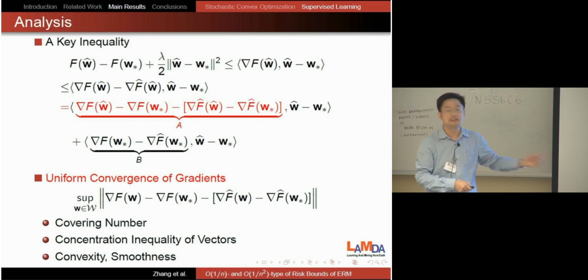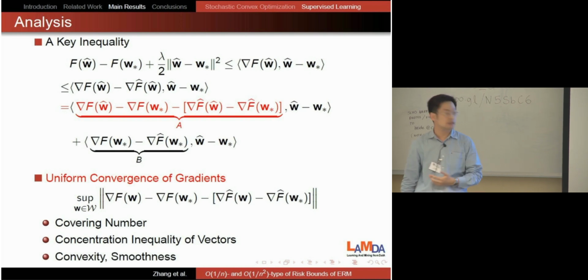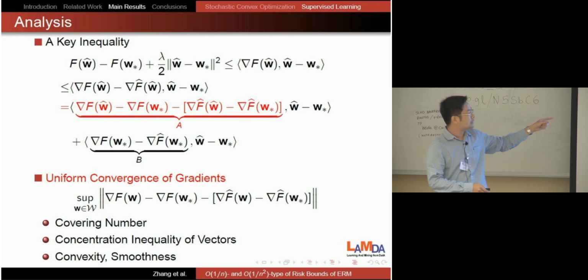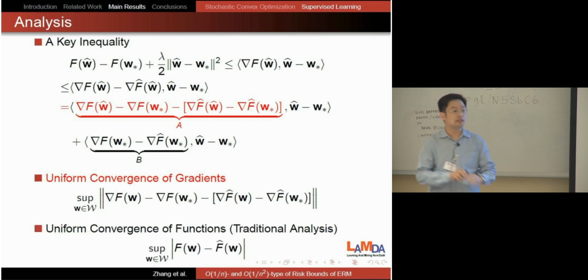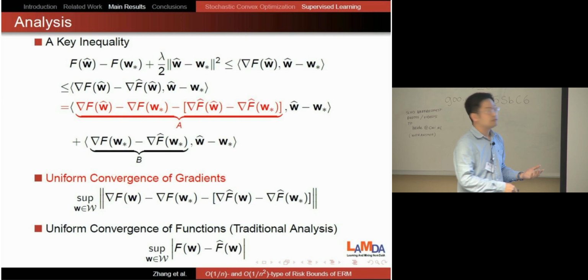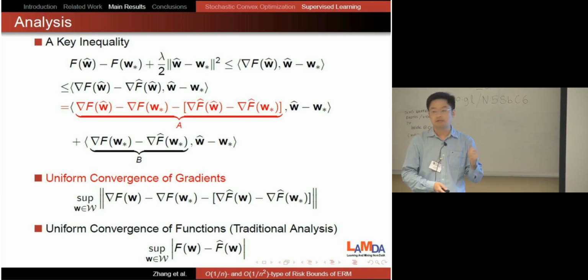It can be proved easily by using the covering number, the concentration inequality of vectors, and the smoothness and convexity properties. If we compare our analysis with the previous one, in a traditional analysis, they all bound the uniform convergence of functions. They bound the difference between F and F hat. Here we bound the difference between their gradients. That's the reason why we can get a faster rate.